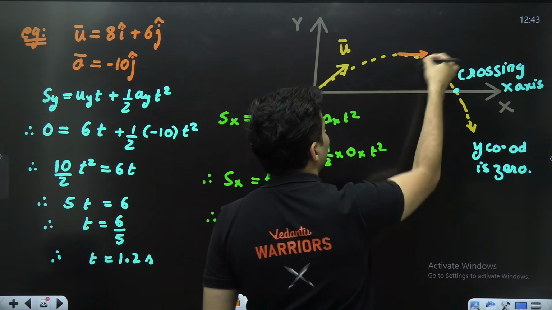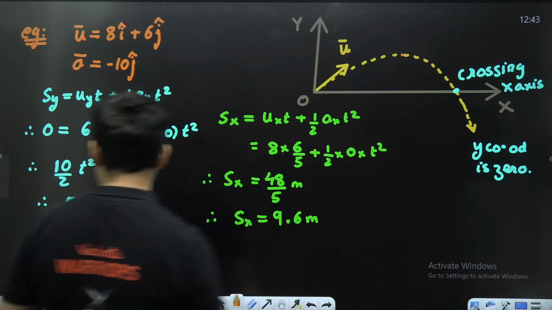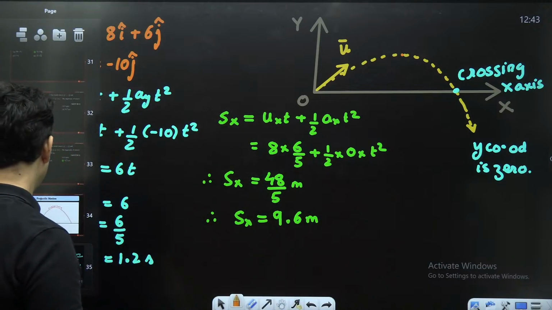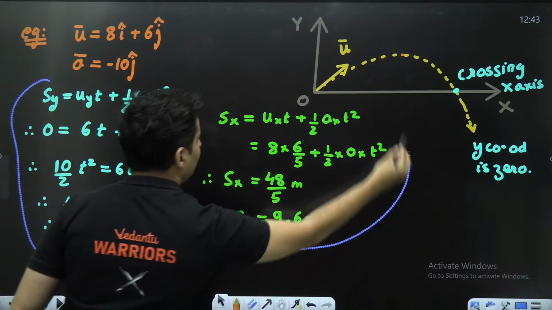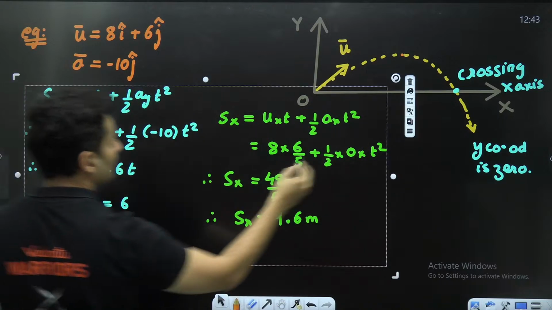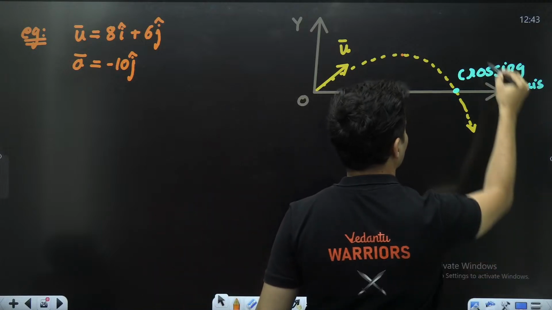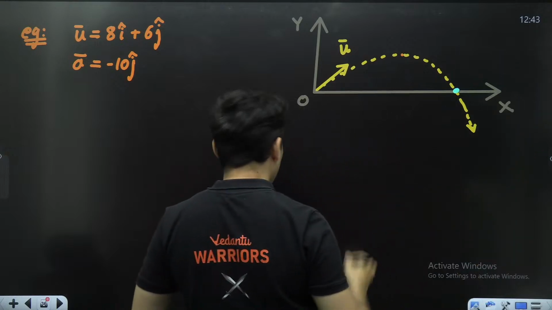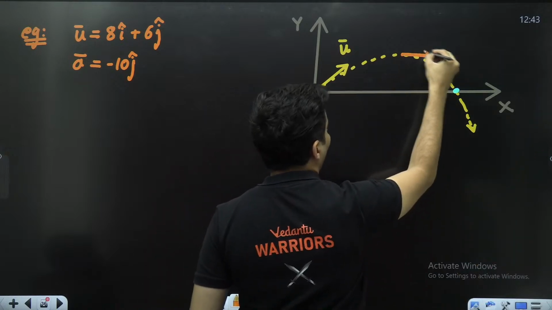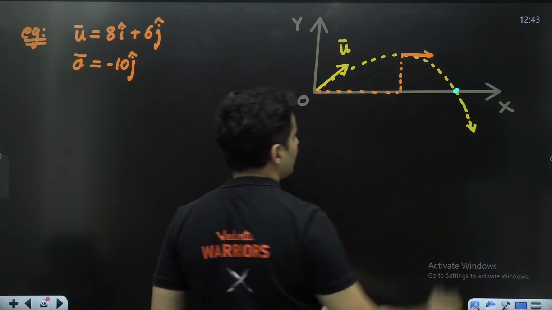I'll just add one more question to this. If they tell you, when does the velocity become horizontal and what are the coordinates of those particular points?